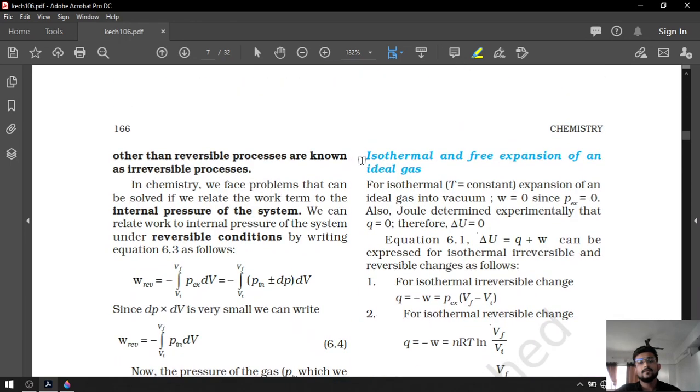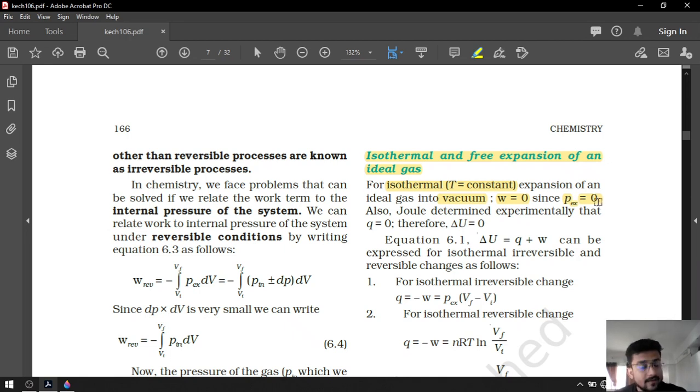After that, for the isothermal process and the free expansion of the ideal gas: isothermal means temperature is constant, and if we are talking about vacuum, that means W will be 0, because the external pressure was 0.